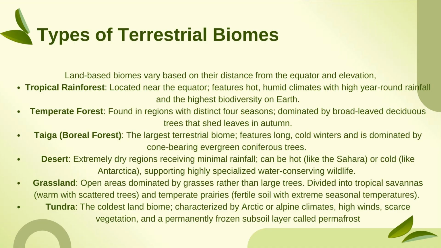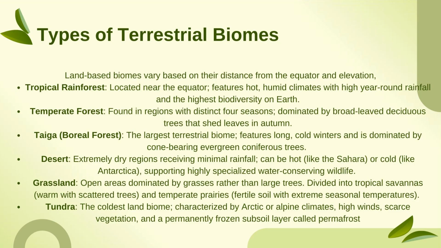So next comes boreal forest or taiga, the largest terrestrial biome which is found on the earth. It features long and cold winters and it is dominated by cone-bearing evergreen coniferous trees. Coniferous trees are found in this region and mostly they are cone shaped leaves are found.